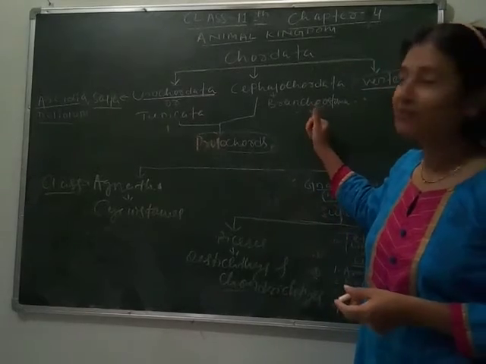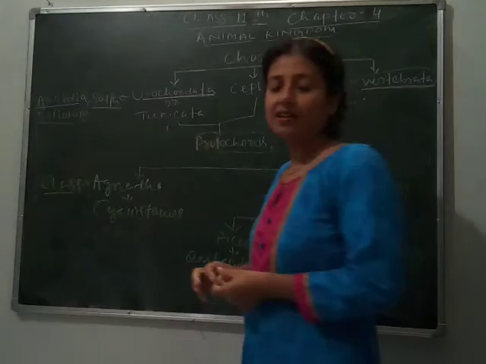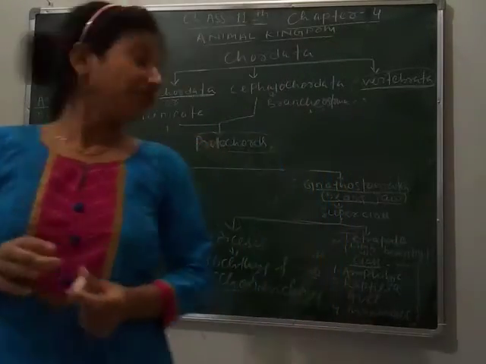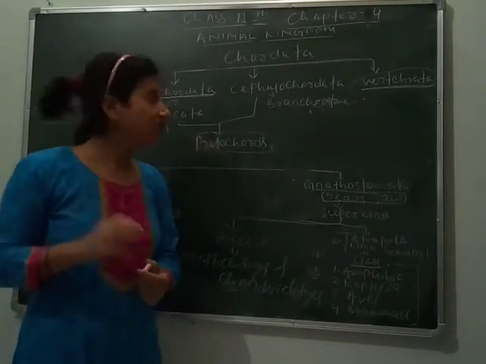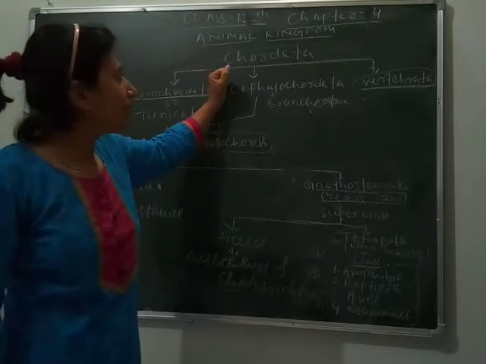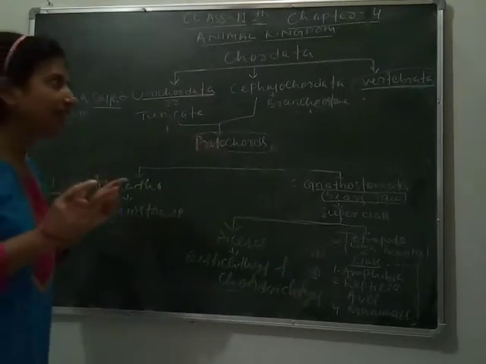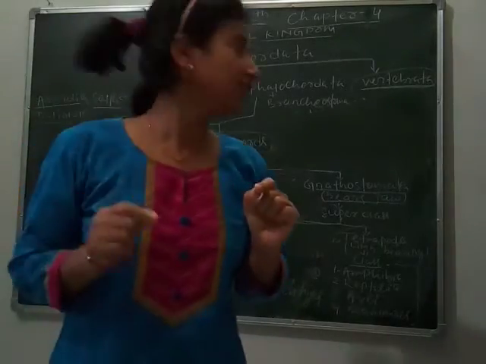So let's continue with chapter 4 of class 11, that is Animal Kingdom. In our last class, we studied chordates in short, but in this class, we will study phylum Chordata in detail. So let's understand it through a flow chart.